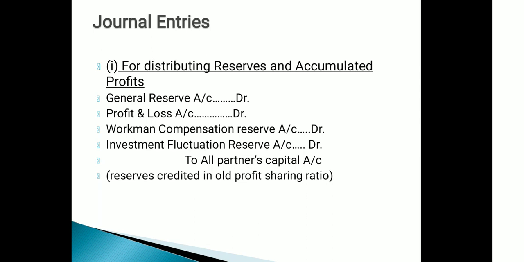Because these are reserves, they will be credited to the partners capital account, and the retiring partner will also get the benefit of all these reserves.